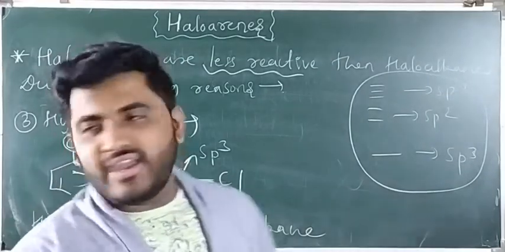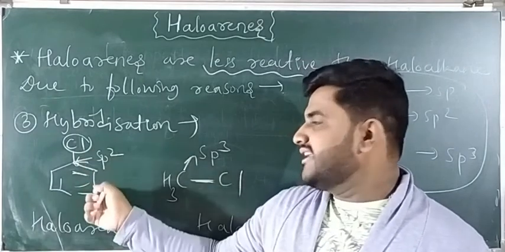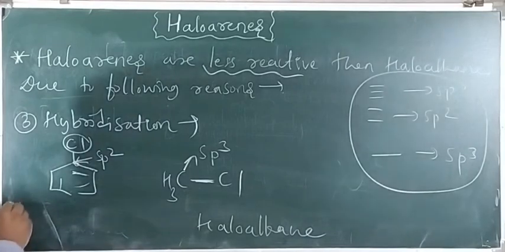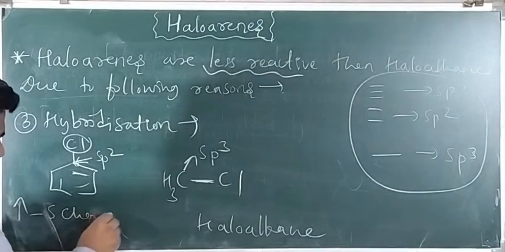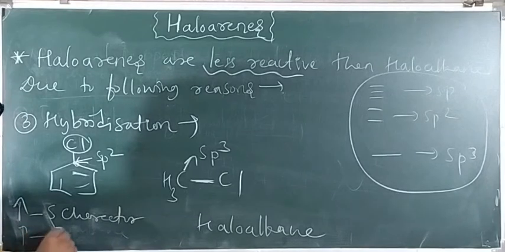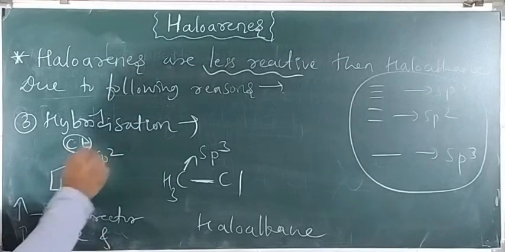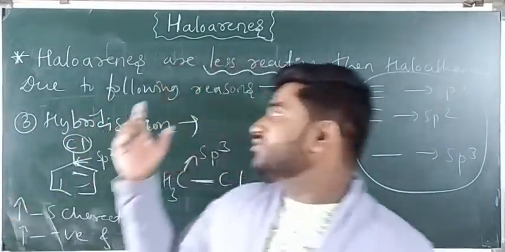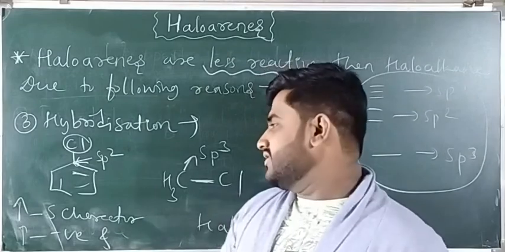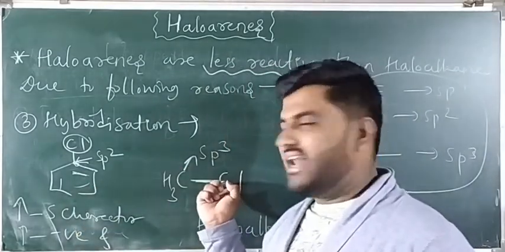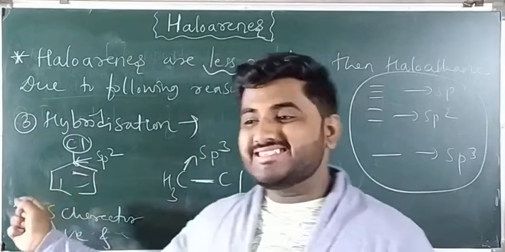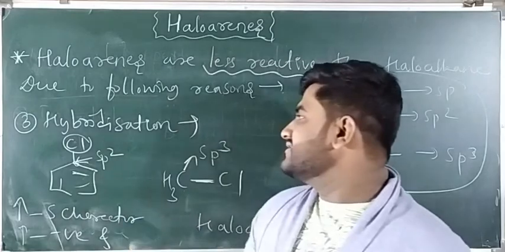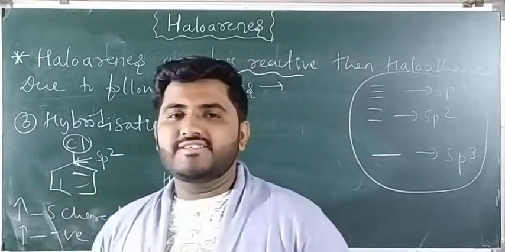Therefore, sp2 hybridization means there is more s character, more electronegativity, and hence this bond breakage will not take place easily. If that bond does not break, they will not undergo nucleophilic substitution reaction. Therefore, compared to alkyl halides, haloarenes are less reactive in nucleophilic substitution reactions. This is the third reason to say that haloarenes are less reactive.